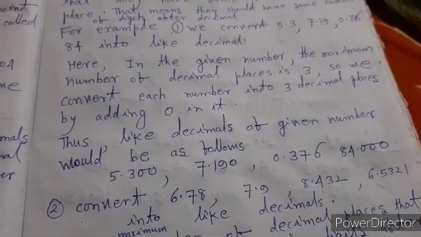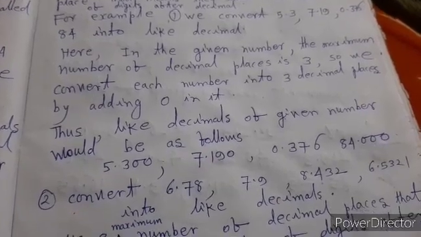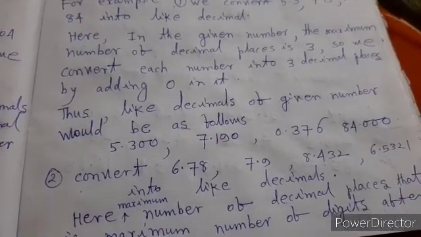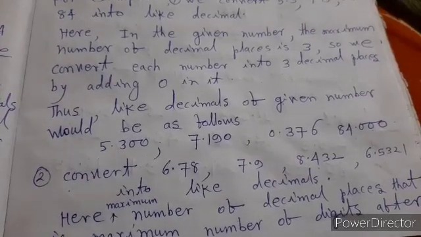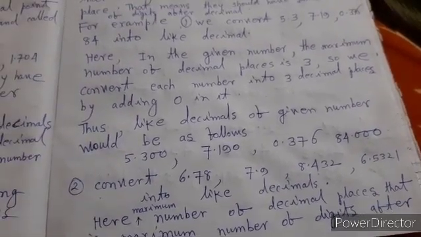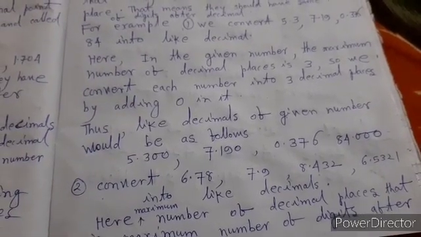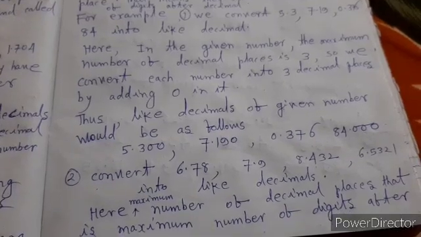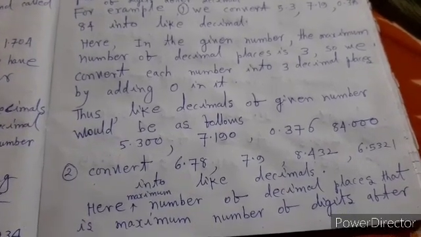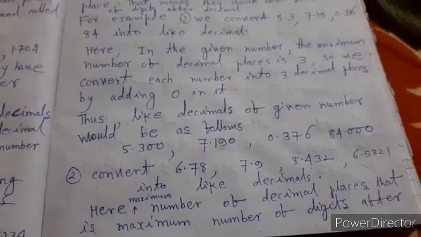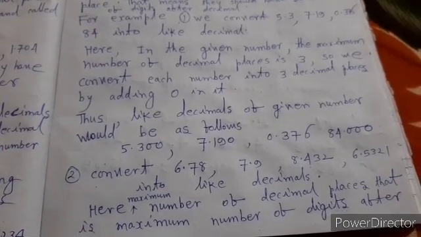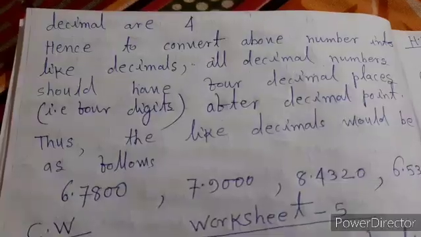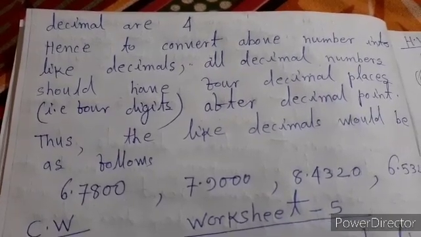Question 2. Convert 6.78, 7.9, 8.432, 6.5321 into like decimals. Here the maximum number of decimal places, that is the maximum number of digits after the decimal, is 4.